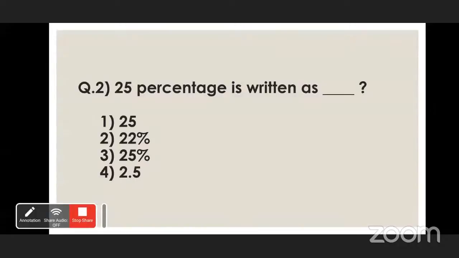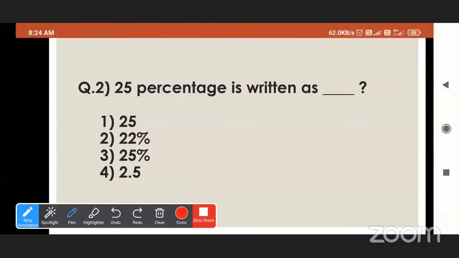Now read this question. 25% is written as dash. Which one is the correct option? Very easy question. 25% is written as the third option.